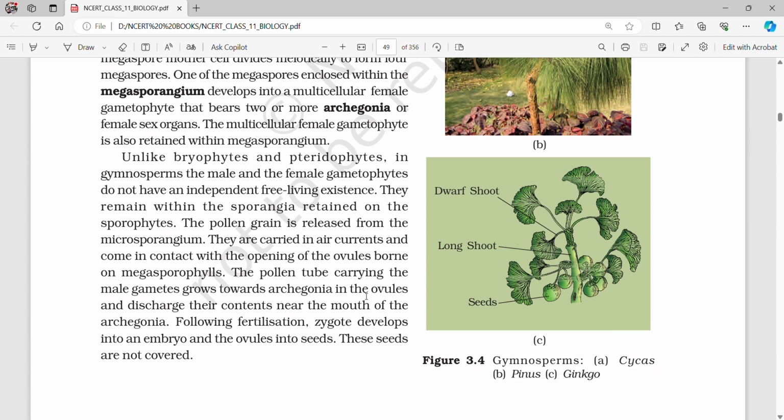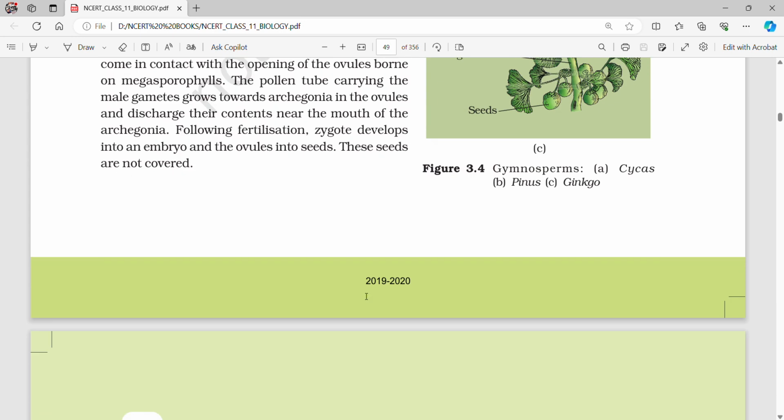The pollen grain is released from the microsporangium. They are carried in air currents and come in contact with the opening of the ovule borne on megasporophylls. The pollen tube carrying the male gametes grows towards the archegonia in the ovules and discharges their contents near the mouth of the archegonia. Following fertilization, the zygote develops into an embryo and the ovules into seeds. These seeds are not covered.